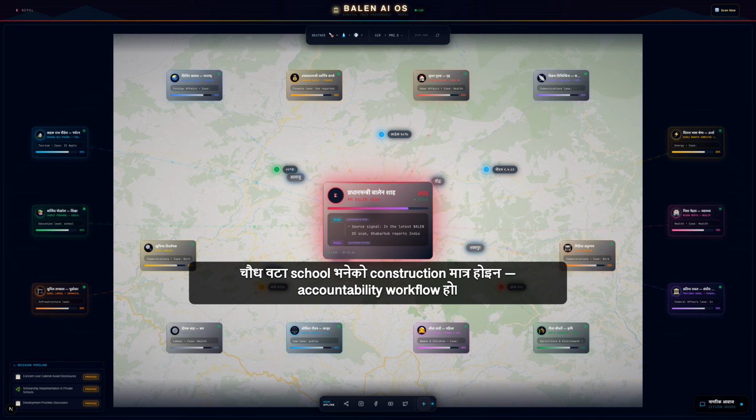14 schools is not just construction. It is a test of whether rebuilding becomes evidence. In the latest BALEN OS scan, the lead civic signal says India will support construction of 14 earthquake-resistant schools in Nepal. BALEN OS separates the source report from the simulation.